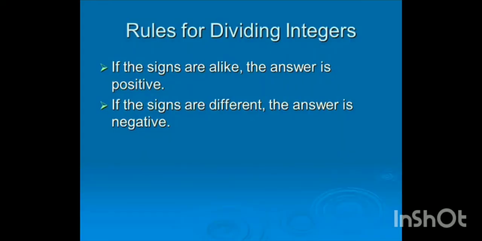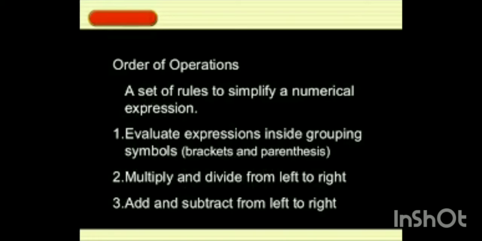Children, listen to the rules for dividing integers carefully. It is made very simple. If the signs are alike, the answer is positive. If the signs are different, the answer is negative. Now let us learn about the order of operations. A set of rules to simplify a numerical expression. Evaluate expressions inside grouping symbols, brackets and parentheses. Multiply and divide from left to right. Add and subtract from left to right.